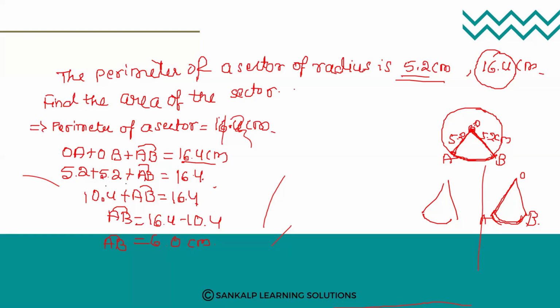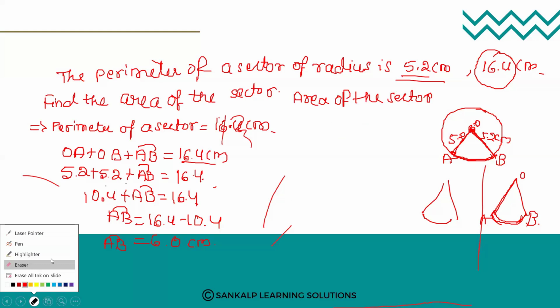Now, area of the sector is theta divided by 360 degree into... no, here they have not given the angle. Okay, when we do not know the angle, what do we do?